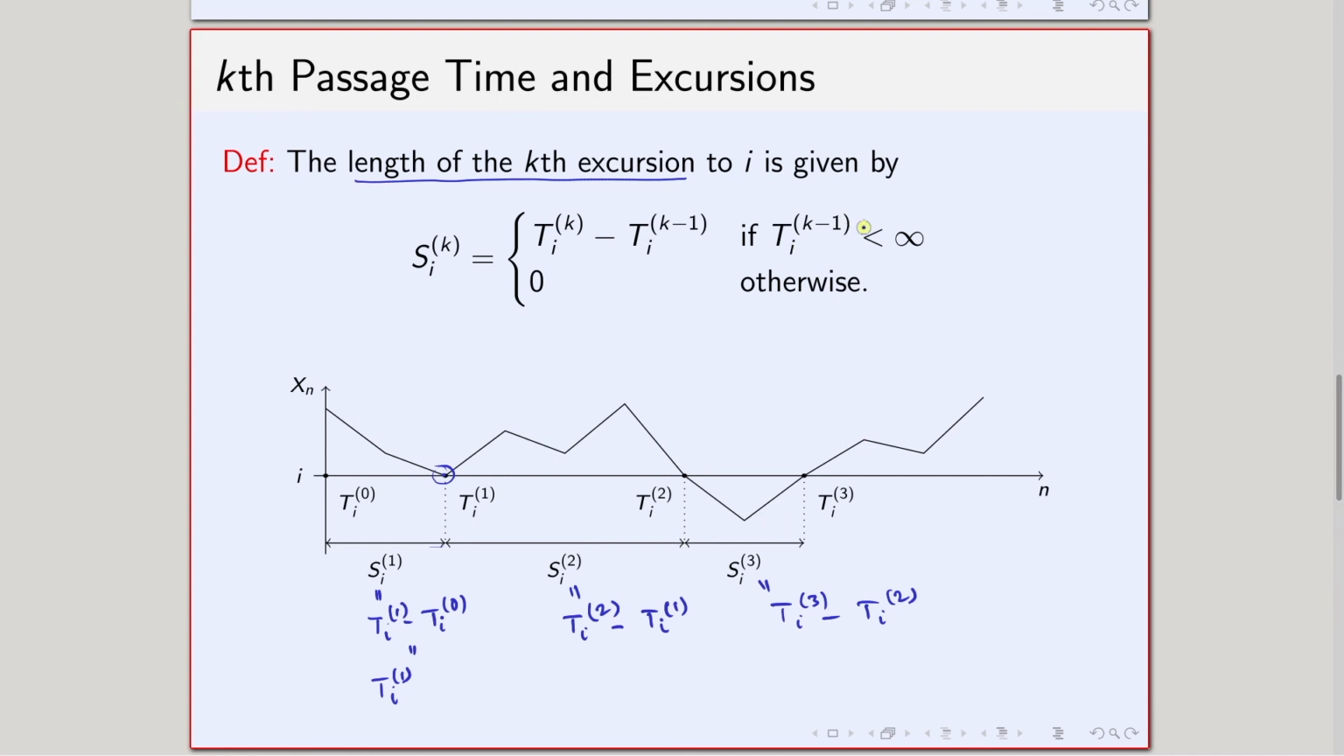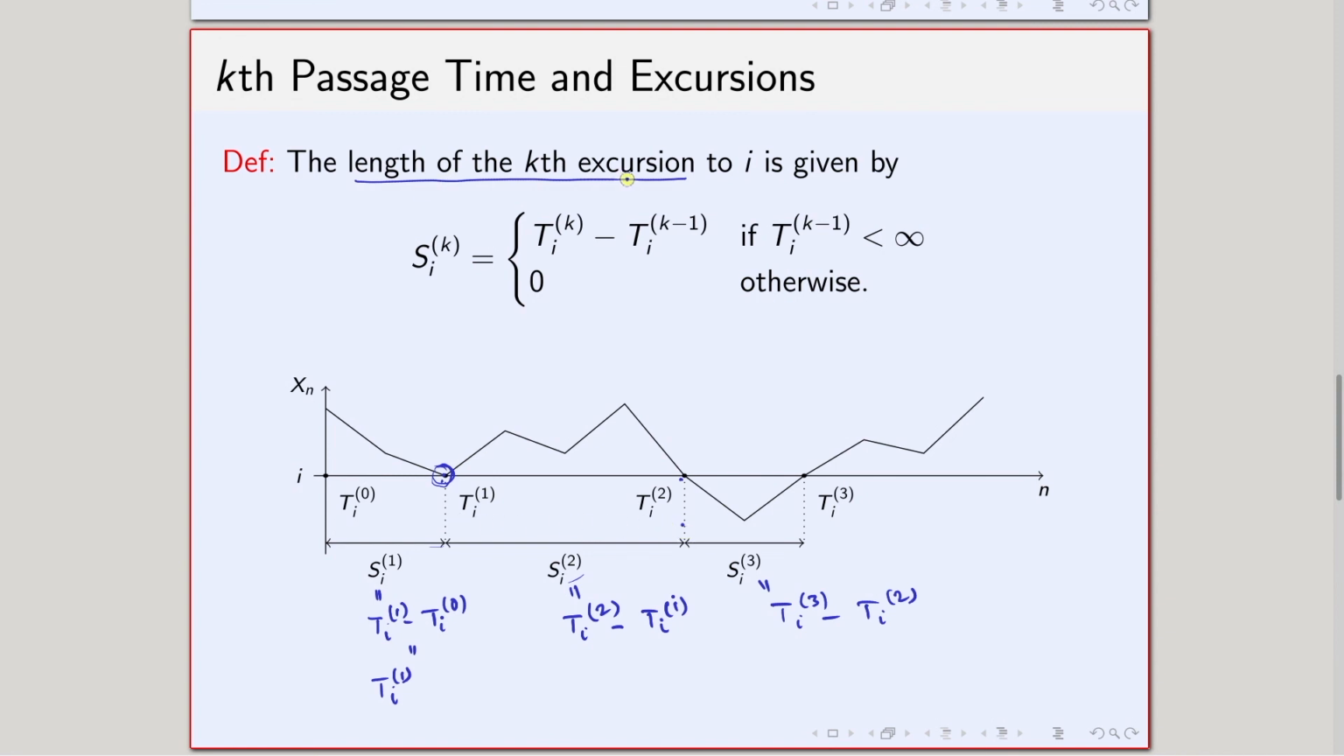Similarly, this one is T_i^3 minus T_i^2, and this is the time difference here. Again, this is only defined if this quantity is finite, and this one is defined if this quantity is finite in this particular manner; otherwise we take it as 0. If this time is finite but this one is infinite, then the length is infinite.